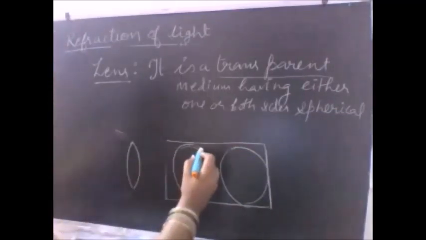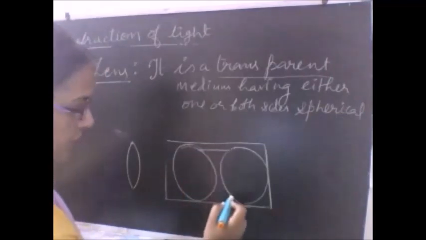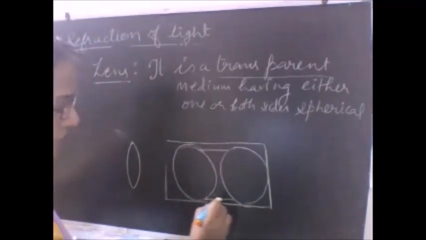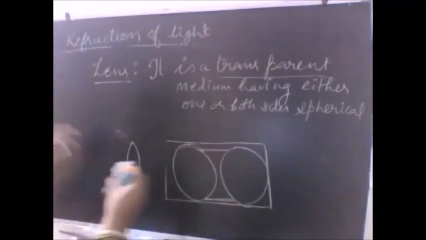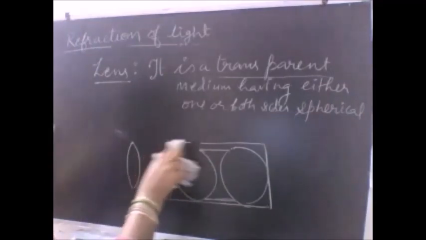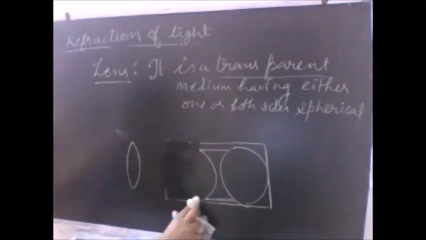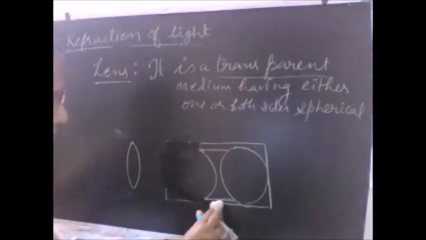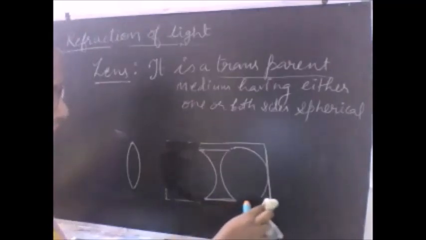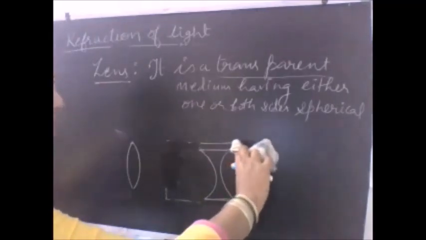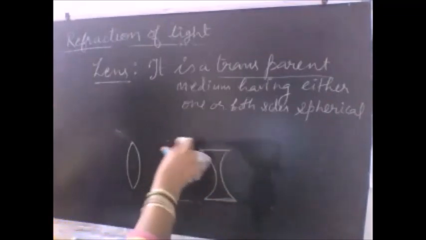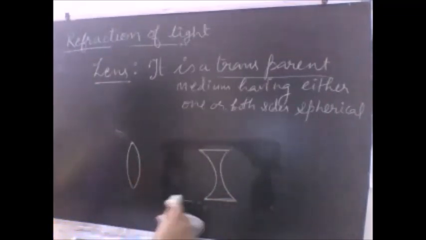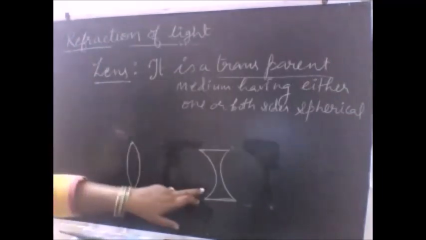So if I retain this portion here and cut the rest of the part, what will I be left with? I will be left with a new type of lens. Which type of lens is this? Yes, this is a concave lens.